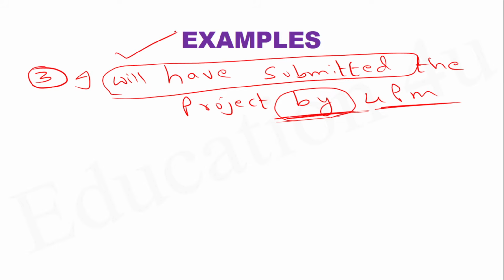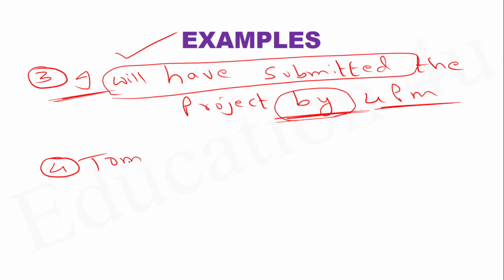So this beautiful grammar is what we call future perfect. I hope the point is clear. So I will have submitted the project by 4 p.m. is a beautiful expression. I'm sure everybody understood it. One last example in this model, because you may be wondering why I'm starting all the examples with only the subject I. No, we can start the statements here with any subject. That doesn't really matter.